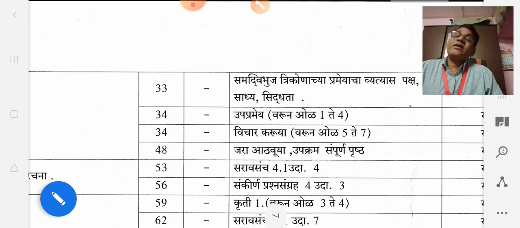And if the question says prove the given theorem, then you can prove that theorem, okay? So today we will stop here, because our total semester syllabus is over, and the revision is also completed.